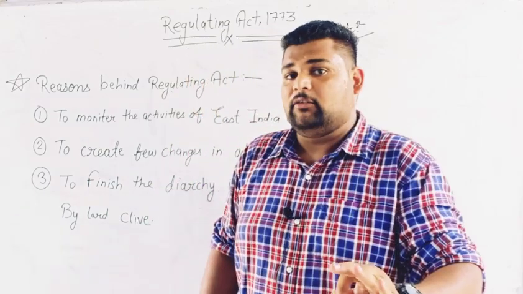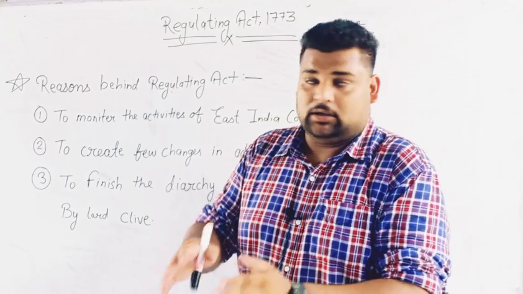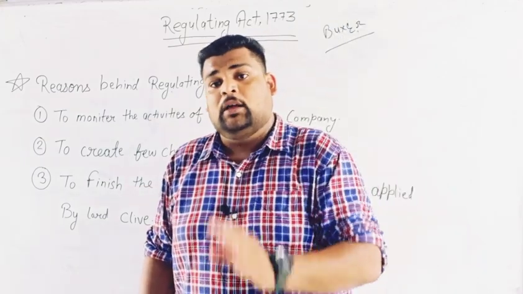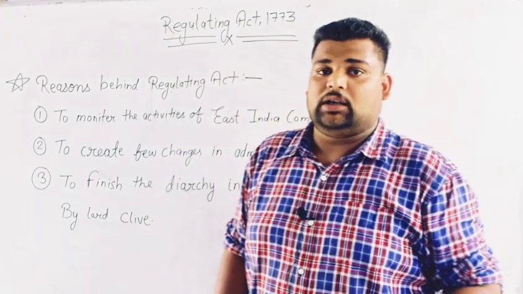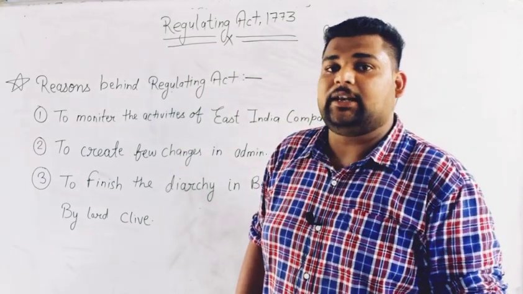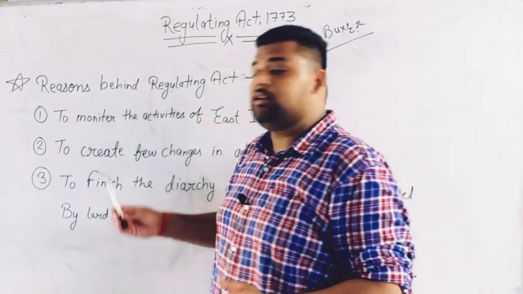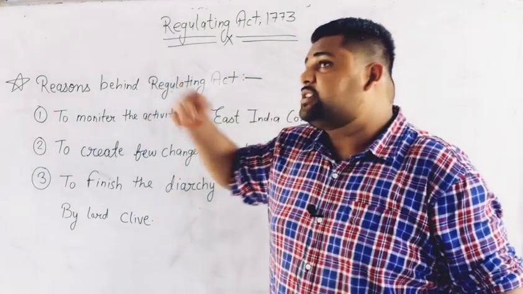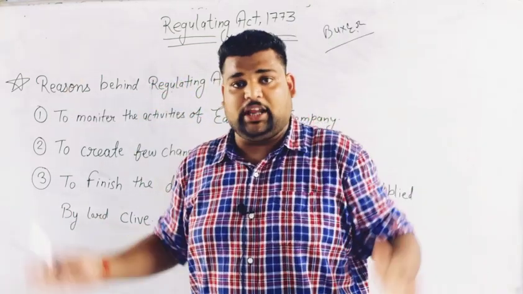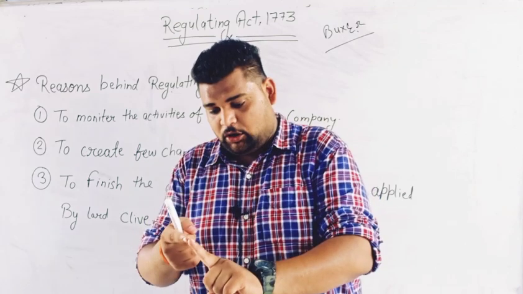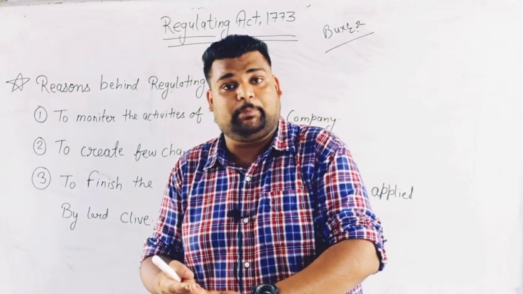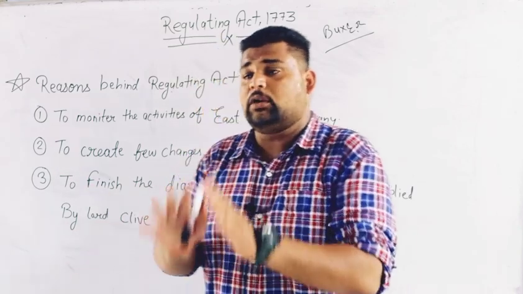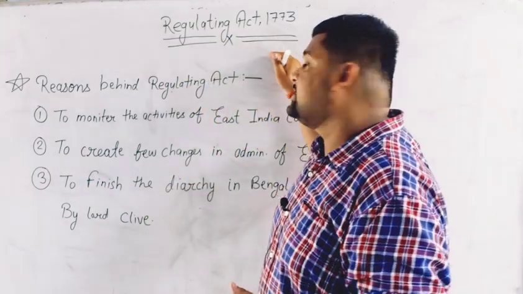A pact was discussed after the Buxar war. It is known as the Allahabad Pact. In Bengal, the British East India Company started ruling after the year 1764. The British East India Company went totally out of range. There was too much corruption in the East India Company, so the British government took an act named the Regulating Act 1773.